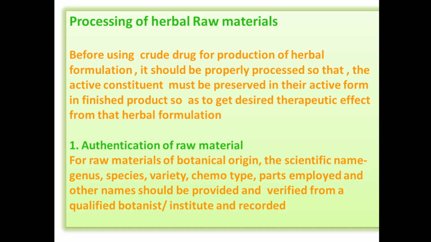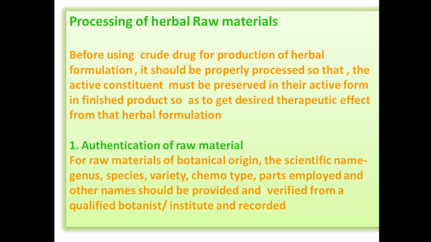And there are different steps which are involved in processing of herbal raw material. First is authentication of raw material, second cultivation of that raw material, after that collection, harvesting, drying and storage of that raw material. All these are the different steps which are involved in processing of herbal raw material. Now first we will see authentication of raw material.